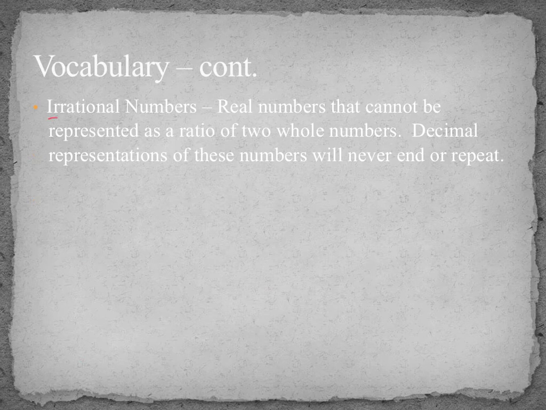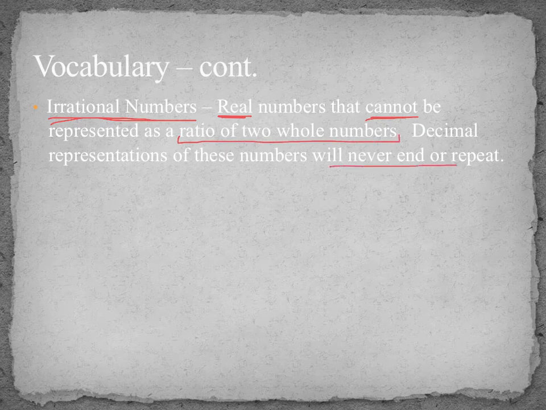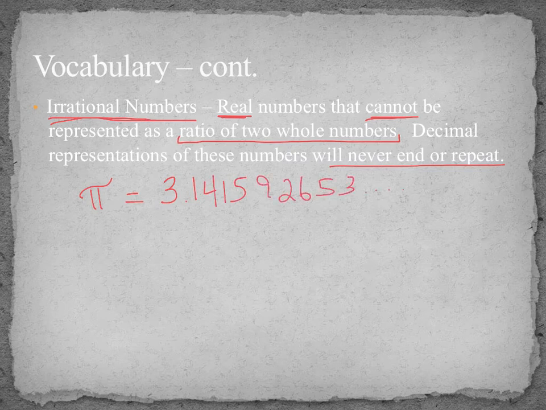Next, we have irrational numbers. So these are real numbers, and we're going to talk about exactly what real numbers are, that cannot be represented as a ratio of two whole numbers. So it's not a ratio of two whole numbers or two integers. A decimal representation will never end or repeat. Well, that sounds familiar. So I think pi is an irrational number because it never ends and never repeats. Remember, it's 3.141592653. It just keeps going on.